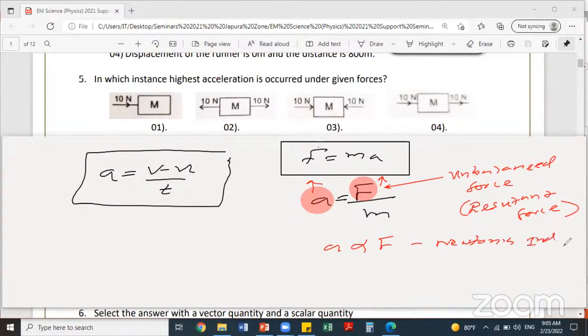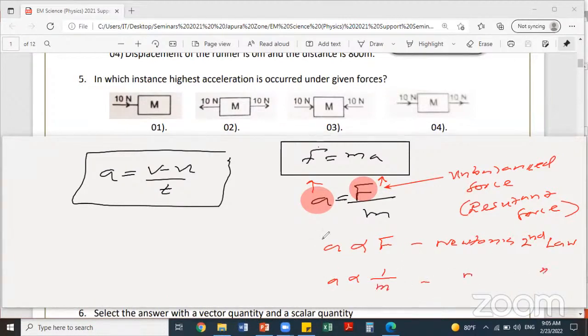What is the next statement under Newton's second law? Acceleration is inversely proportional to the mass. So please note down all these on a separate paper or separate CR book. You can write the short notes under each MCQ. So it's really important, Newton's second law. Then if you write acceleration is inversely proportional to the mass, that is also Newton's second law.